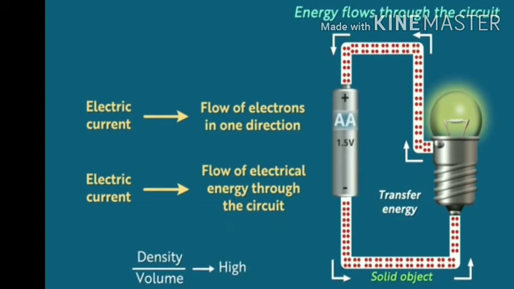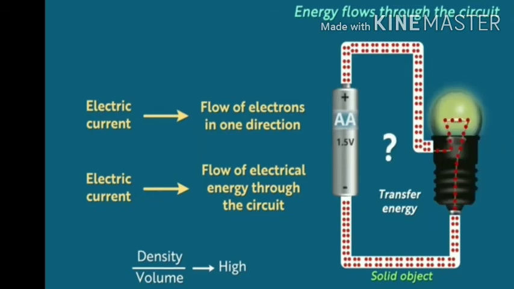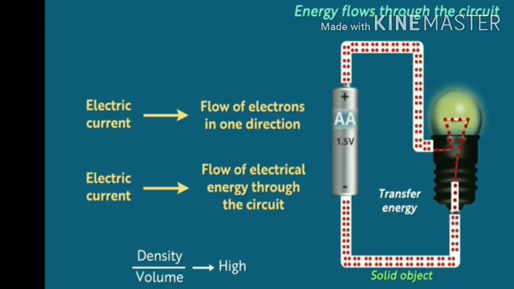Thus, from this figure you can say that in the solid object the atoms are closely packed with each other, and energy flows through the circuit, means from one atom to the other atom the flow of electric energy takes place through the circuit. The bulb glows.